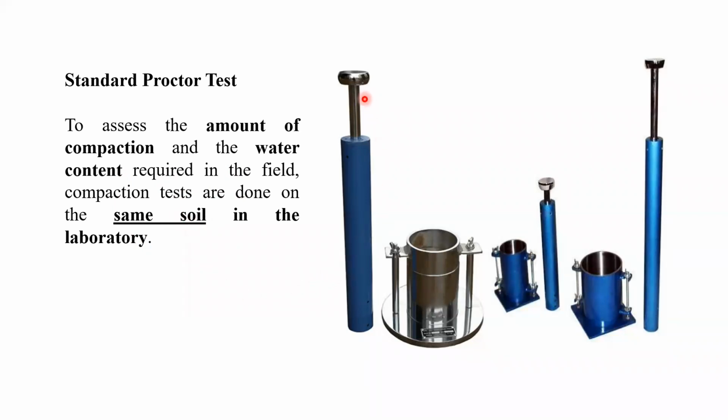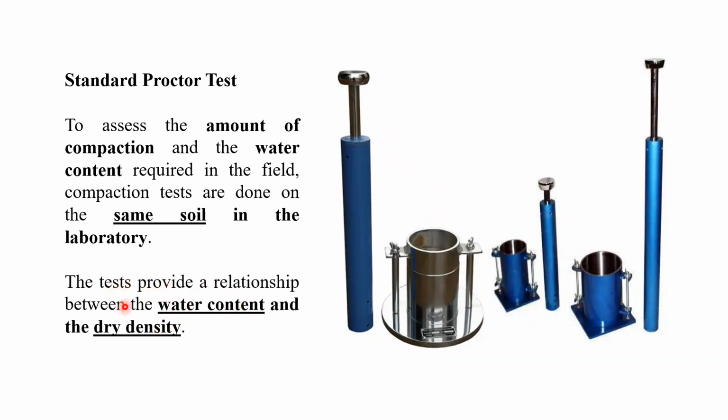That is the meaning of this paragraph. So we can see this is the standard Proctor test. You can see that various shapes and sizes are given there. This is called a rammer, this bottom part is called the compaction mold, and the top one is called the collar. This is the smaller mold and rammer. Again, this is a mold and rammers. Depending upon the test, whether it is a standard Proctor test or the modified Proctor test, we can use these apparatus.